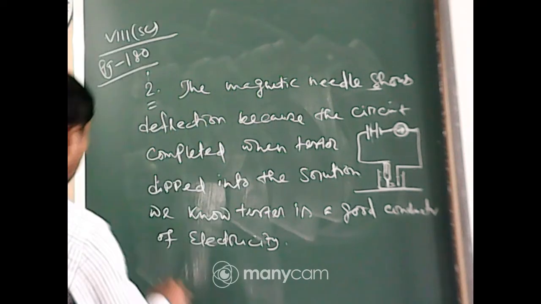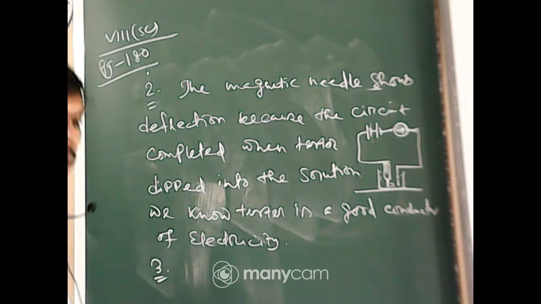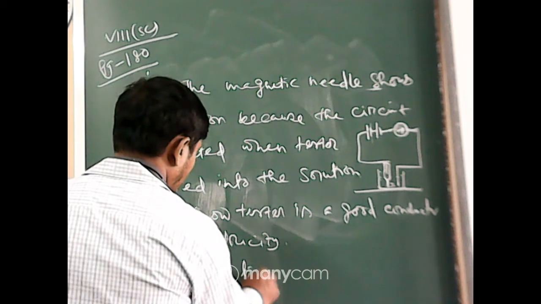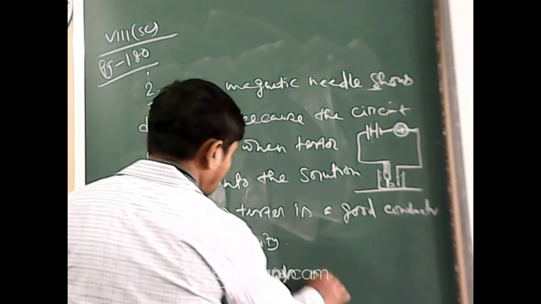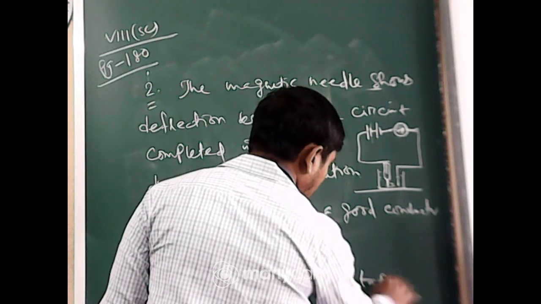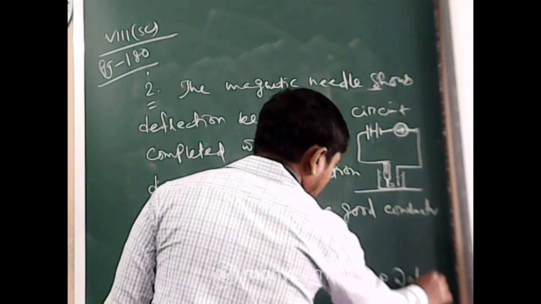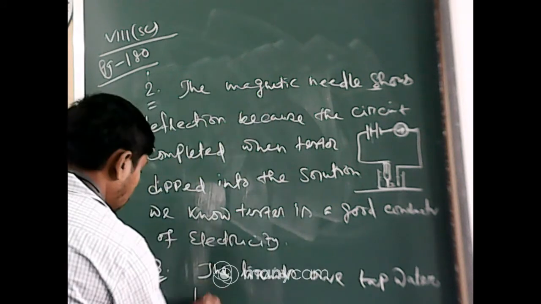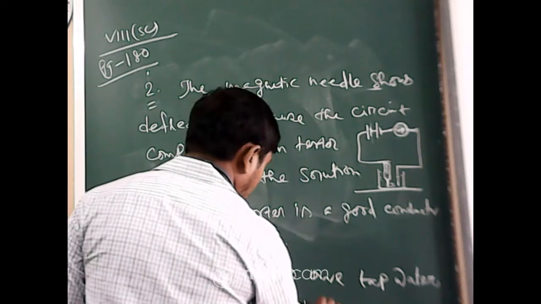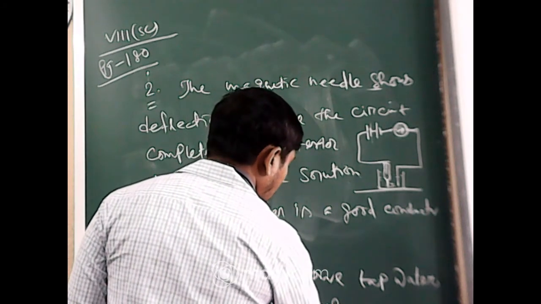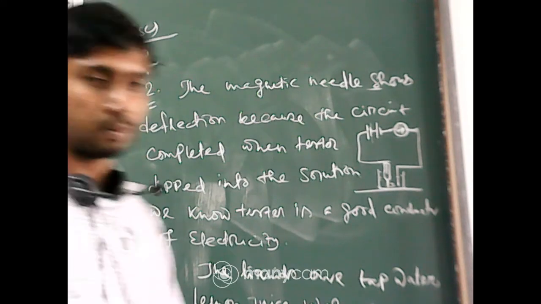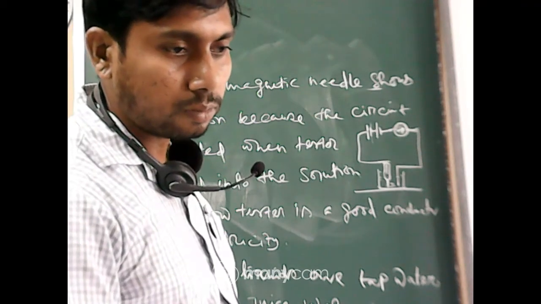So question number 3, the liquids are groundwater or tap water, lemon juice, vinegar, etc. 3 examples: tap water, lemon juice, vinegar. Clear?